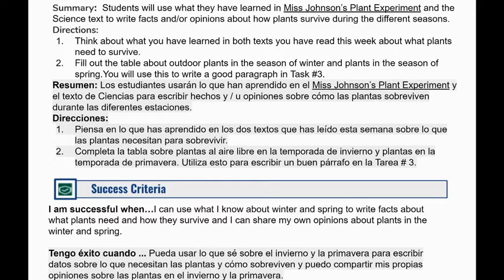Students will be successful when they use what they know about winter and spring to write facts about what plants need and how they survive, and they will share their own opinions about plants in the winter and spring.